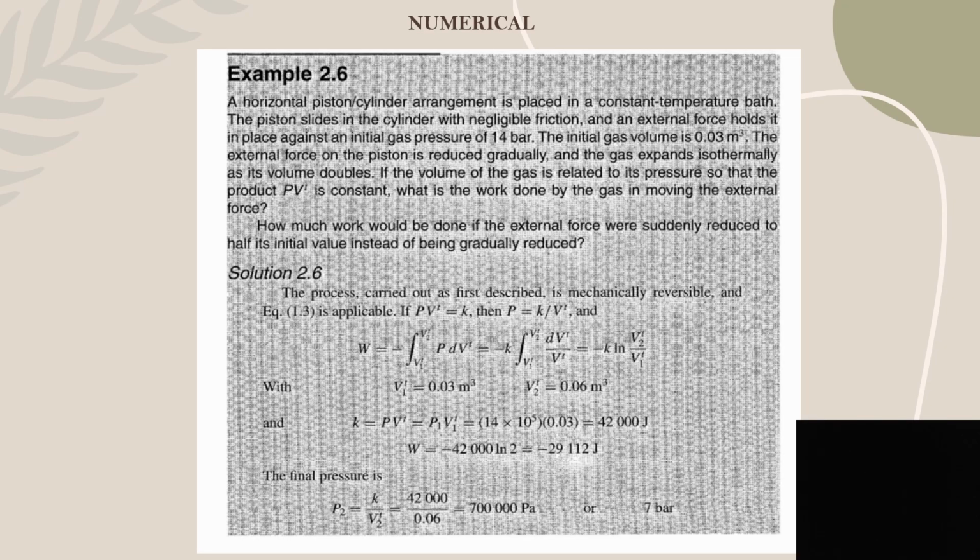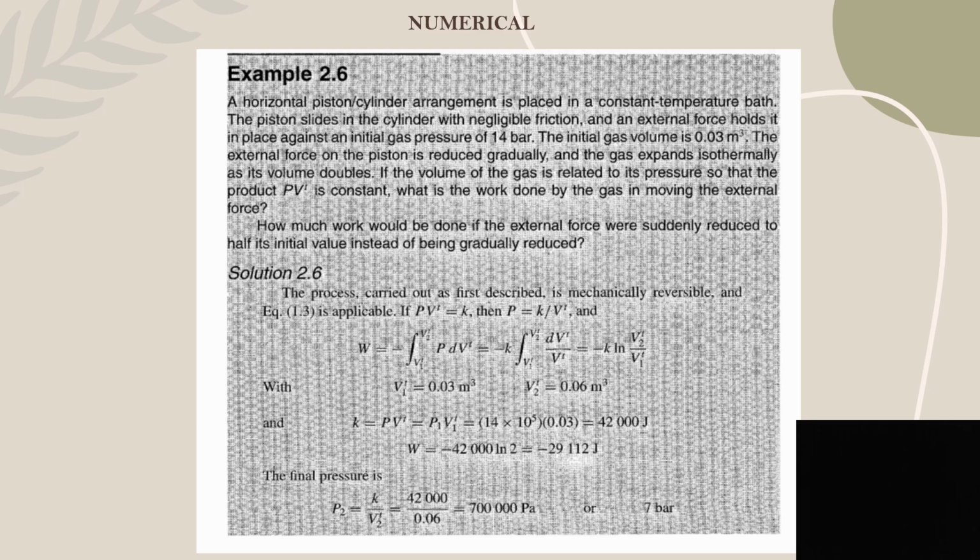Now, this is a numerical to understand the processes in a simple and detailed manner. A horizontal piston-cylinder arrangement is placed in a constant temperature bath. The piston slides in the cylinder with negligible friction and an external force holds it in place against an initial gas pressure of 14 bar.